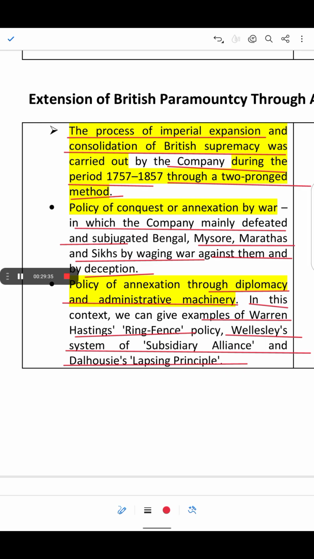Similarly, Lord Wellesley introduced the subsidiary alliance policy in the late 18th century to ensure the British had control over Indian kingdoms without directly ruling them. The Indian ruler had to accept British troops in their territory for protection, and could not make alliances with other countries or kingdoms without British approval.